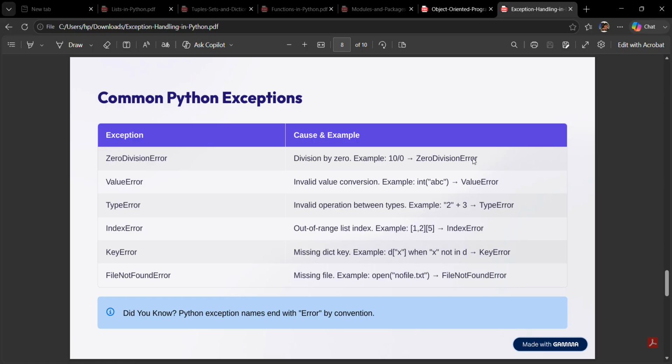Example: numbers = [1, 2], print(numbers[5]). KeyError occurs when a dictionary key does not exist. For example, student = {"name": "Alice"}, print(student["age"]). FileNotFoundError occurs when opening a file that does not exist. For example, open("data.txt"). Understanding these common exceptions will help you debug your programs more effectively.